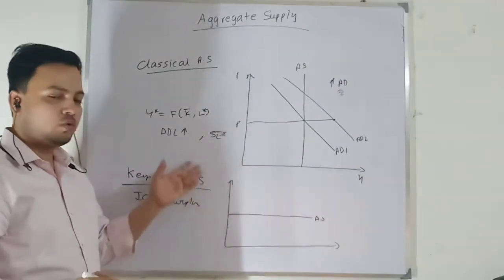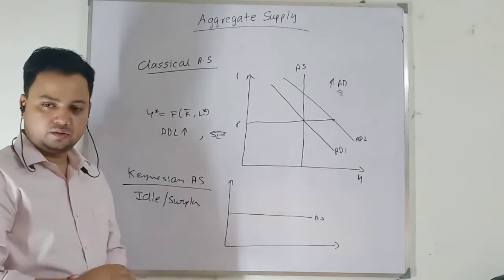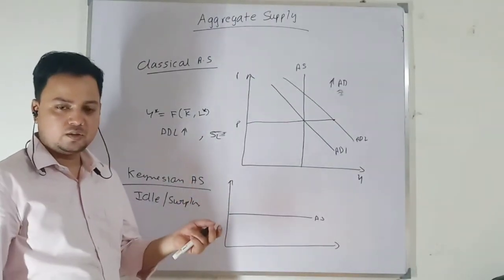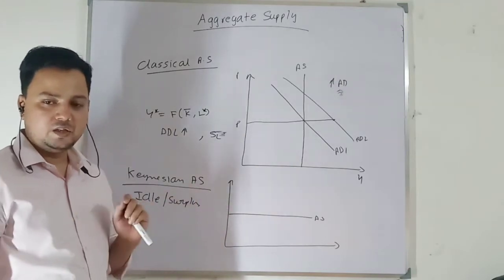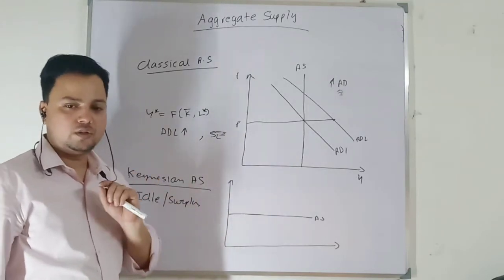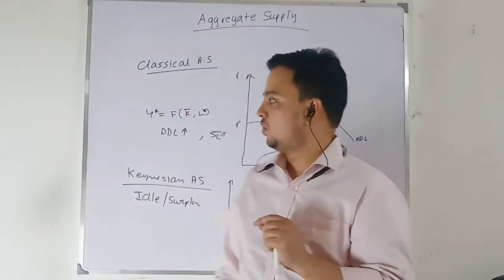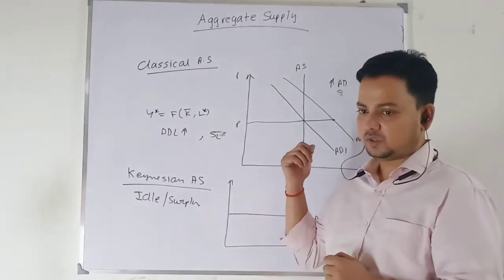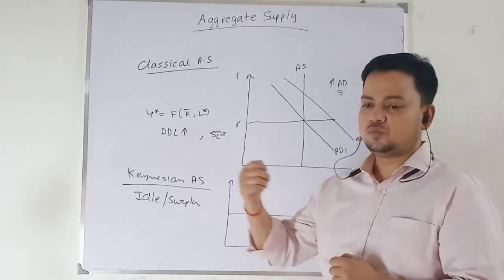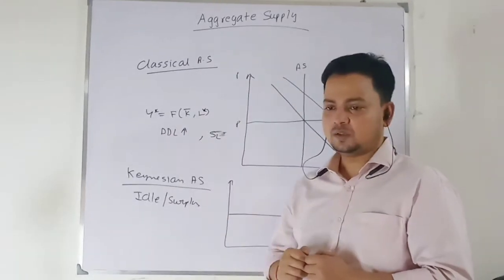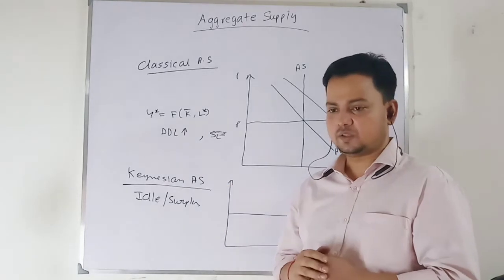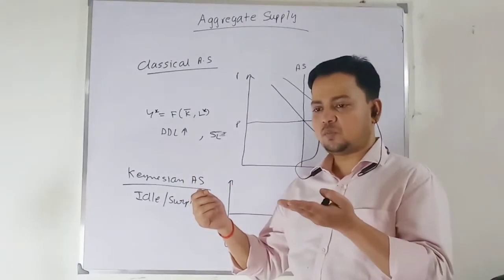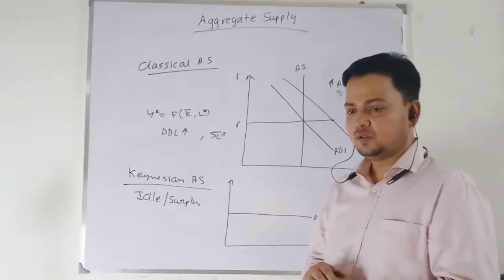And when we are talking like this, we forget the main assumption every time. So remember the main assumption of the classical model: wages and prices are completely flexible, and there is no money illusion. So given the price level, when there is an increase in demand, firms want to produce more, they want to hire more labor, they will offer more wages. So when more wages are offered, cost of production will increase, price will increase.